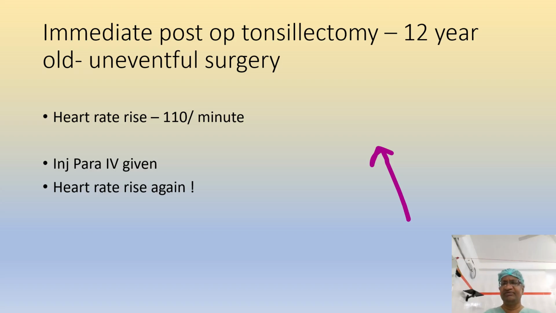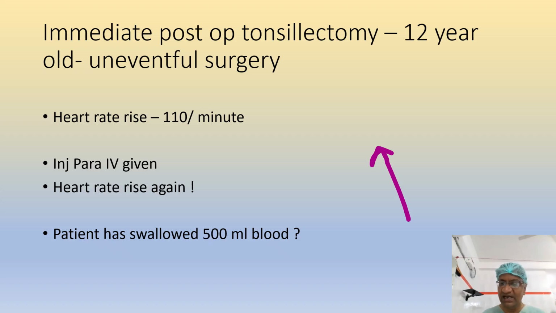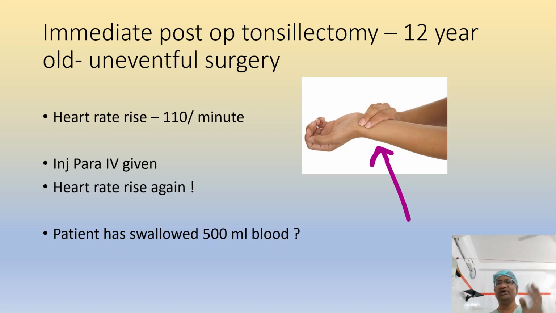Immediate post-tonsillectomy, after some time, a 12-year-old, the heart rate goes up to 120. Normally, what PGs or residents do is give paracetamol for a tachycardia. The heart rate rises again when the patient has swallowed 500 ml of blood and has not vomited, and this blood is not explicitly found outside, so they don't know whether the patient has bled or not. So it is always better to have a hand on the pulse. We know what is arrhythmia, we know what is the normal pulse, we know how much it is different from the normal pulse, all these things if you put a hand on the pulse.